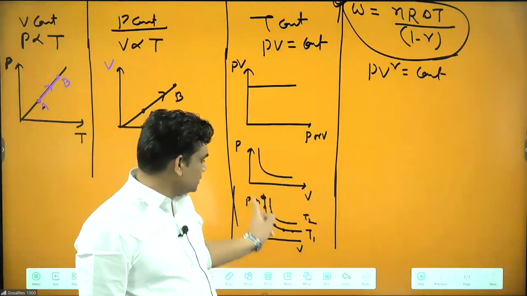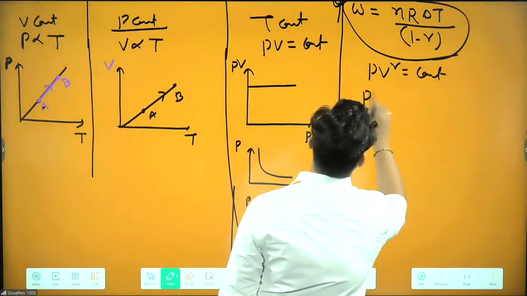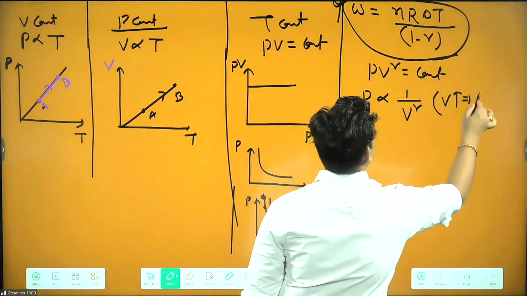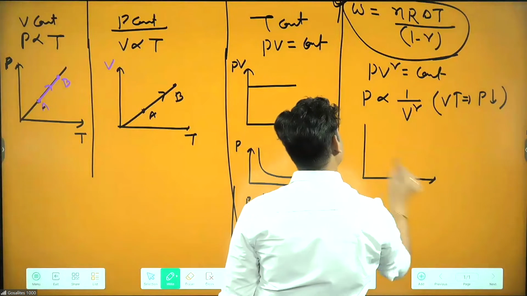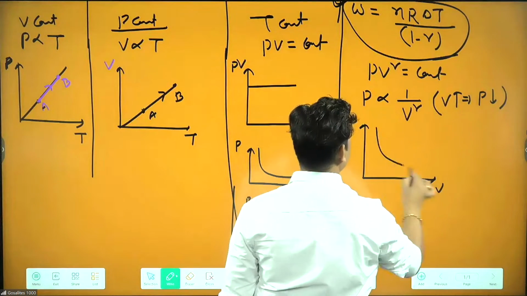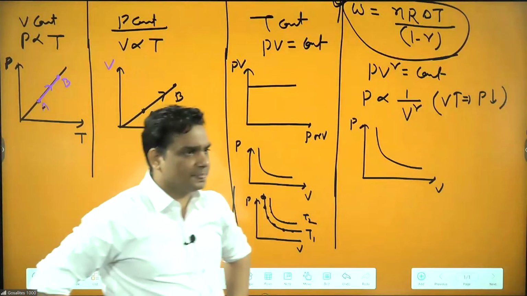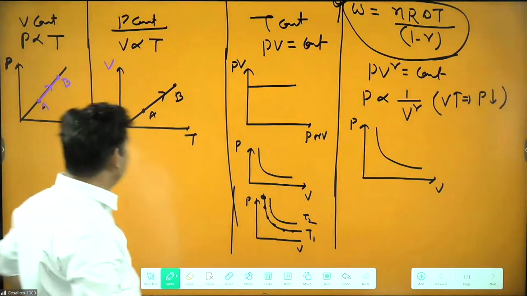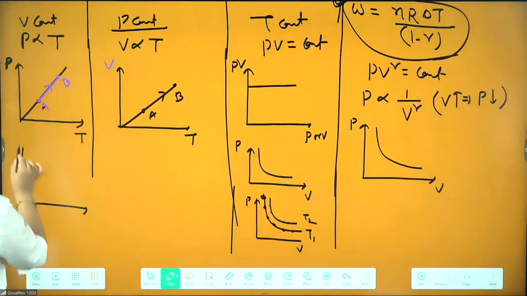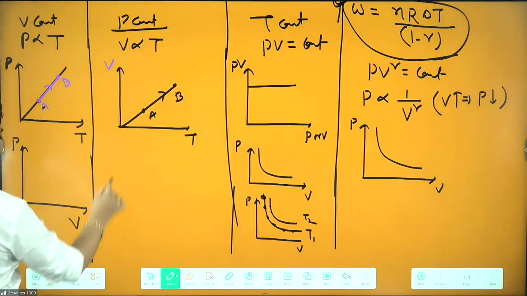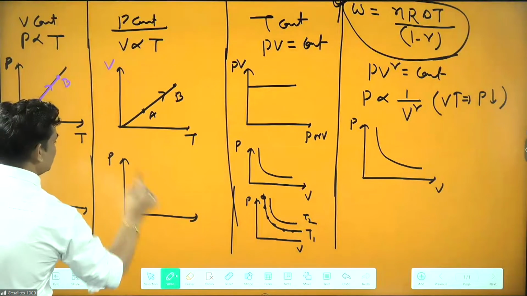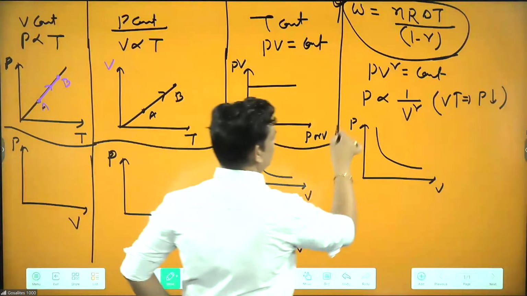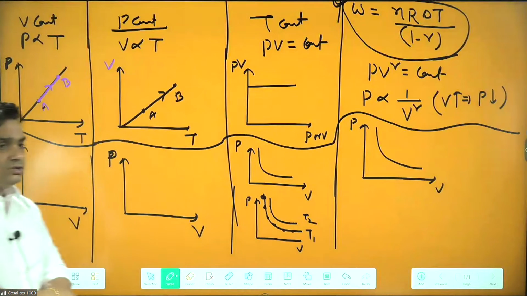So this way we can say these graphs. Here we can say P is proportional to 1 by V power gamma. If volume increases, ultimately our pressure is going to decrease. So we get an inverse type graph also, the same way. The P and V graph is this thing. Can we remember this? Yes. Now I can ask for the PV graph here in this one, and here also I need the PV graph, P here and V. In our thermodynamics, the PV graph is somewhat important.